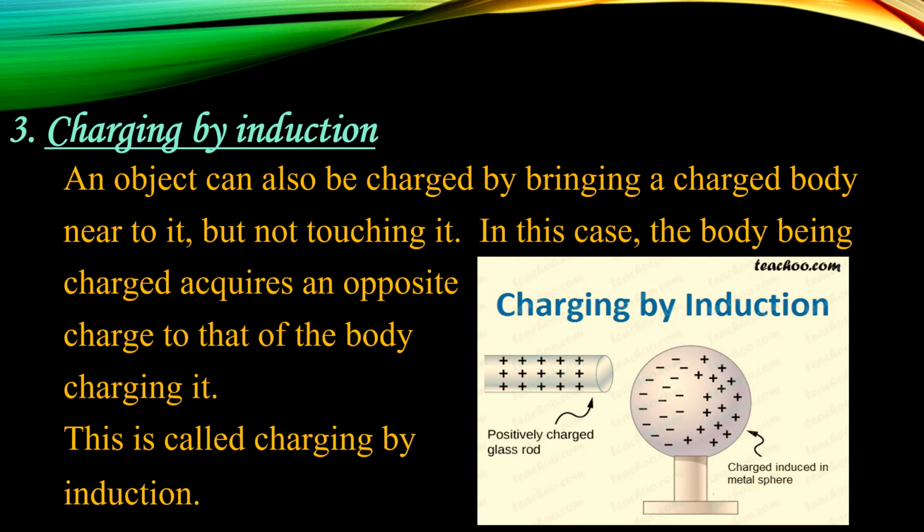So, charging by friction, charging by conduction, and charging by induction are the three methods by which we can make a charged object. But in this chapter, we are mainly discussing the first method, that is charging by friction. The other two methods are given for your understanding.